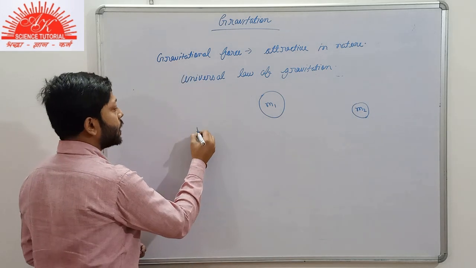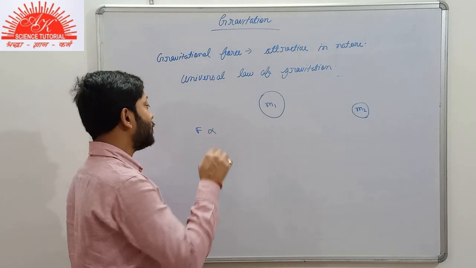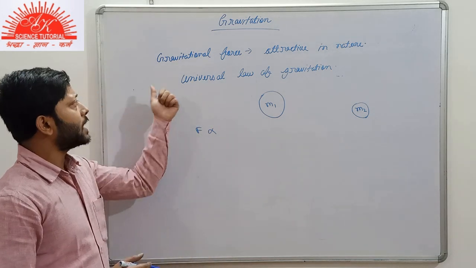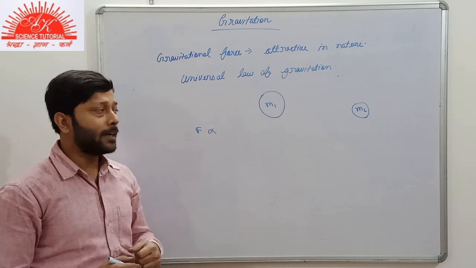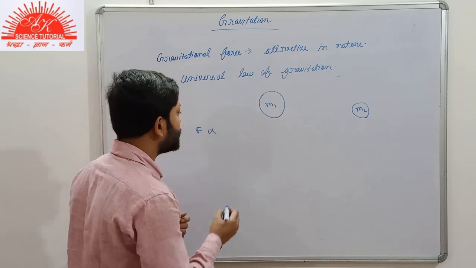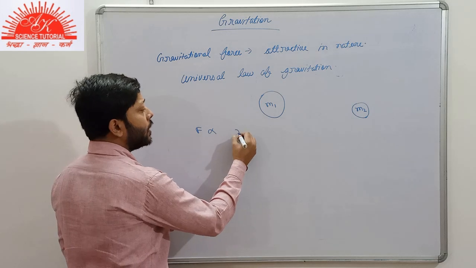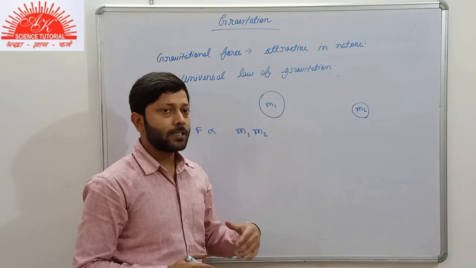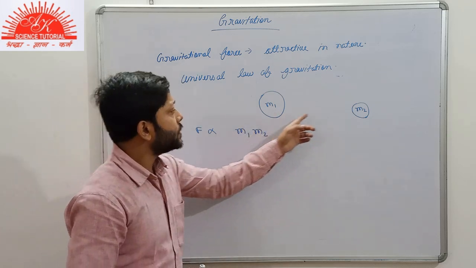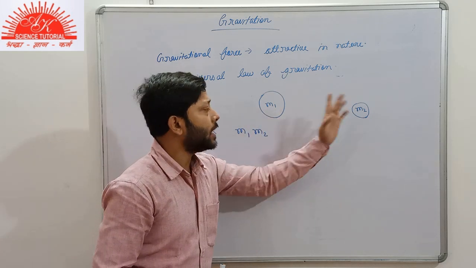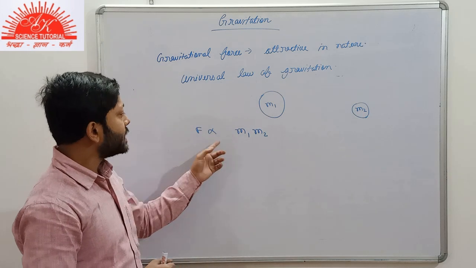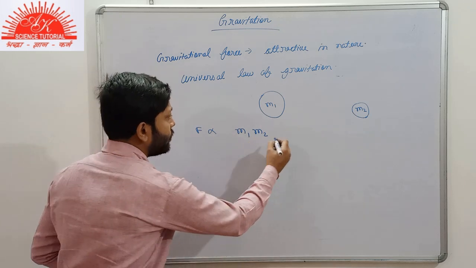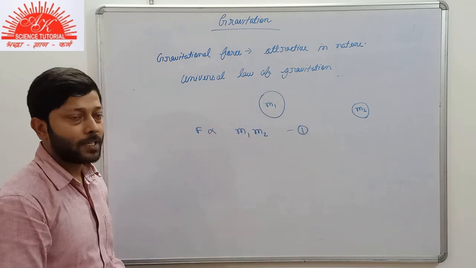Let us denote the gravitational force with capital F. The gravitational force is directly proportional to the product of masses of the two bodies. It is the first part of the universal law of gravitation.